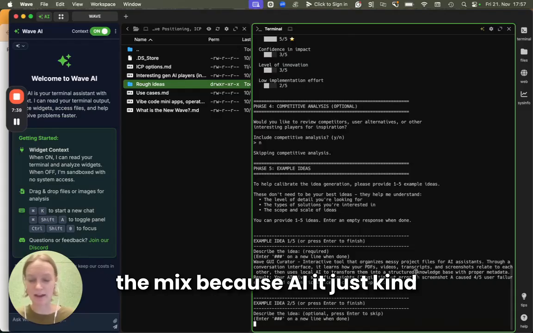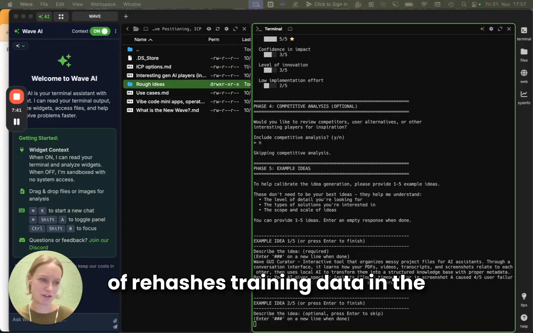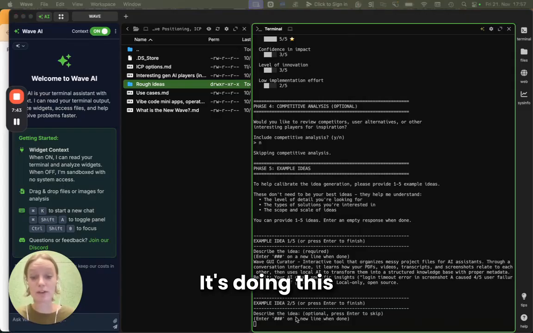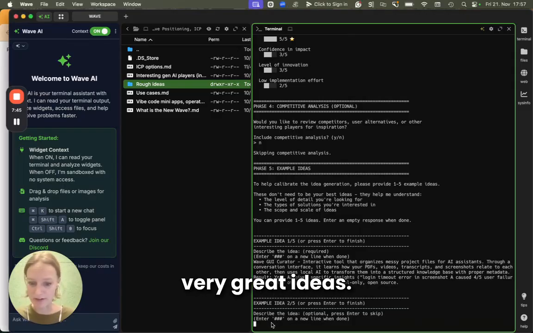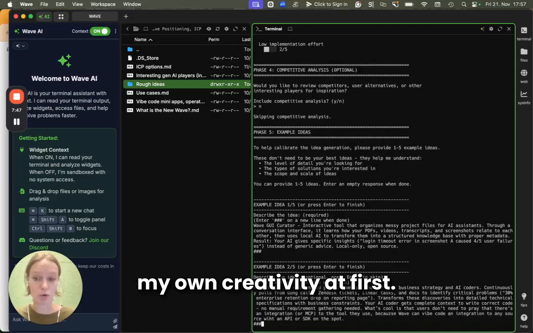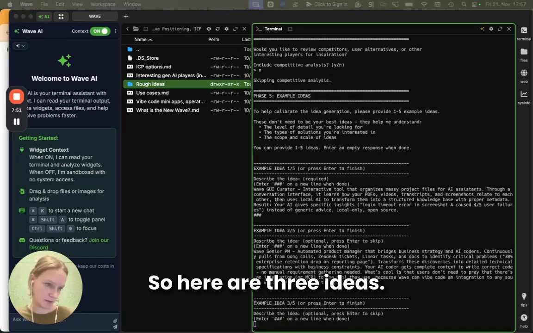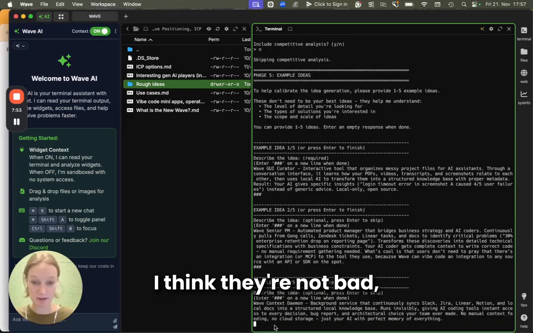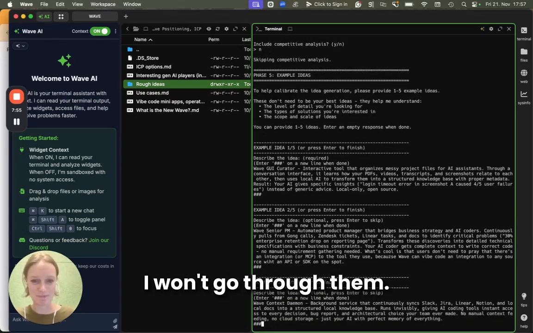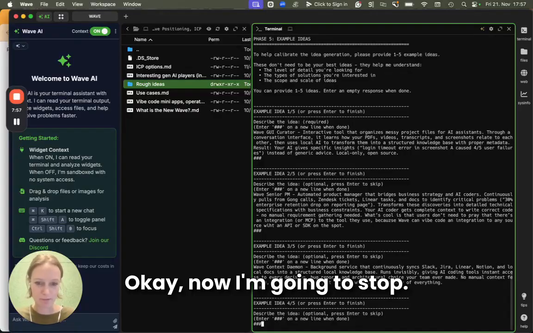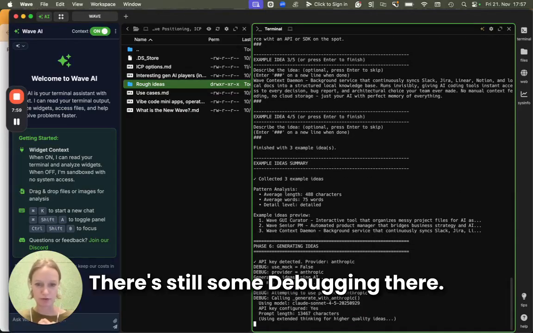Because AI just rehashes training data in the end, right? It's doing this in a very creative way. It can come up with very great ideas, but I wouldn't want to cut out my own creativity at first. So here are 3 ideas. I think they're not bad. I won't go through them. Okay, now I'm going to stop. Here it goes. There's still some debugging there.